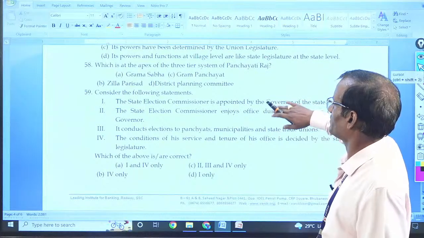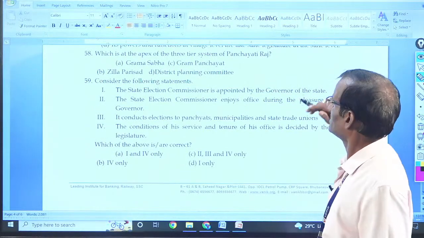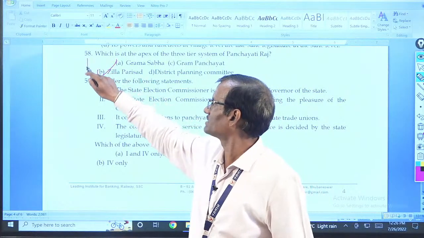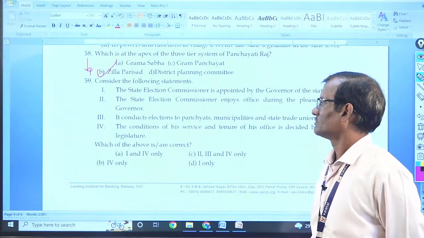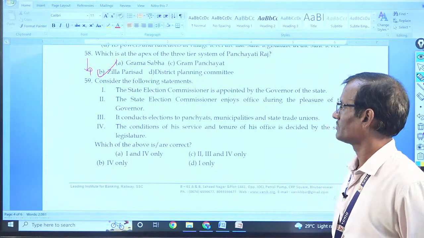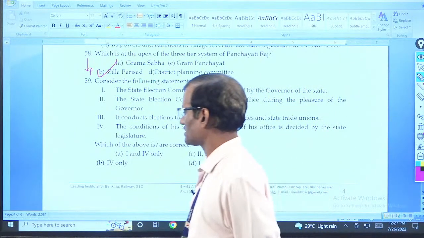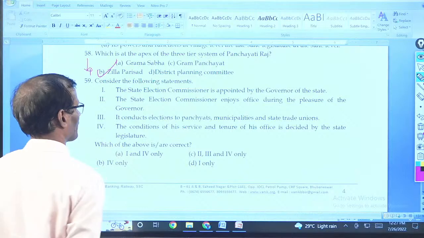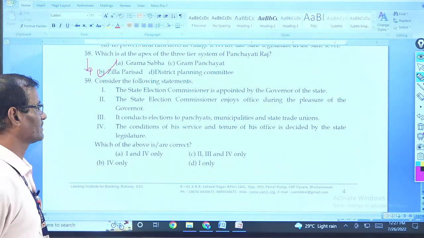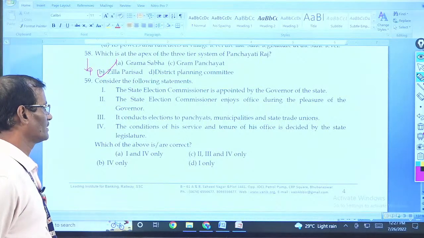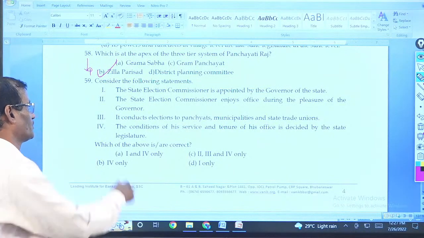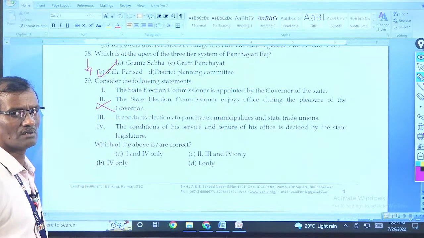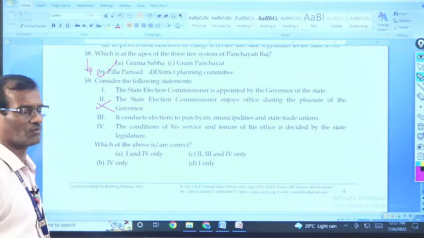Which is the apex body of the 3-tier system? Jilla Parishad, isn't it? B. Consider the following statement. The State Election Commission is appointed by the government of the state governor. It's correct. The State Election Commission enjoys office during the pleasure of the governor. No. He can be removed by the president in the manner a high court judge is removed.